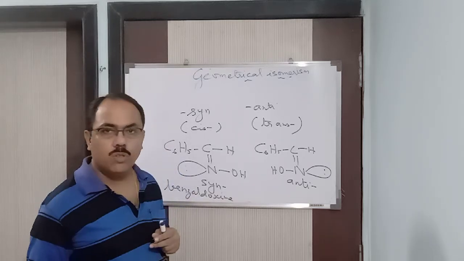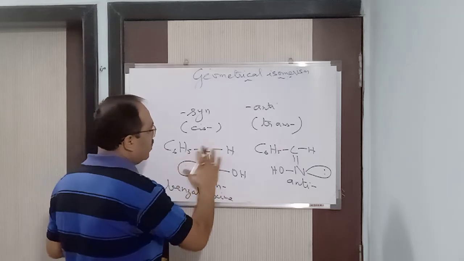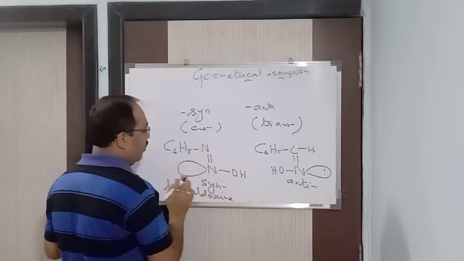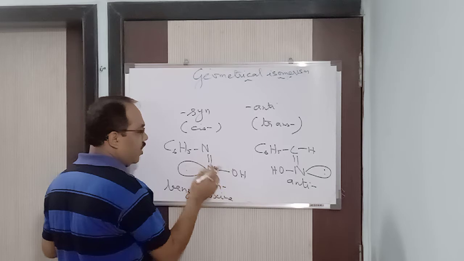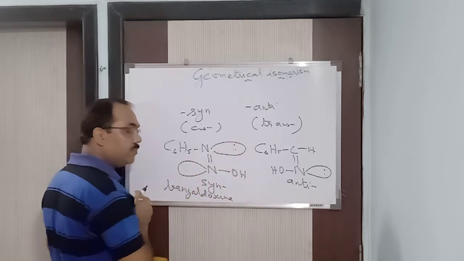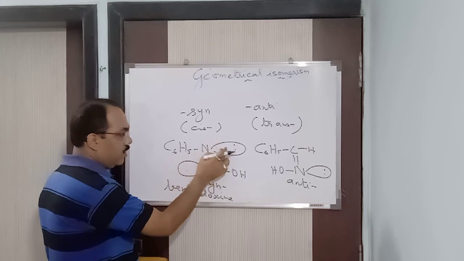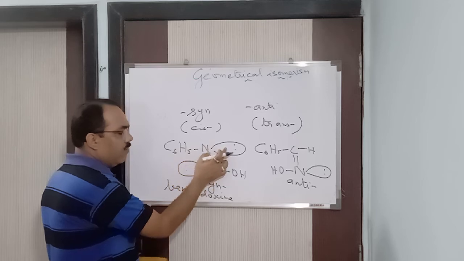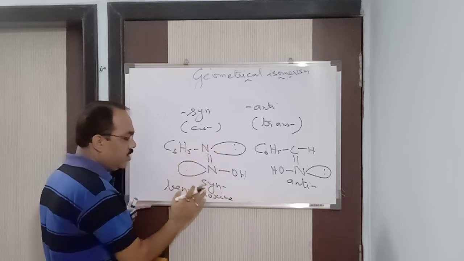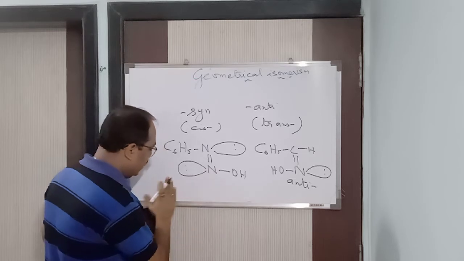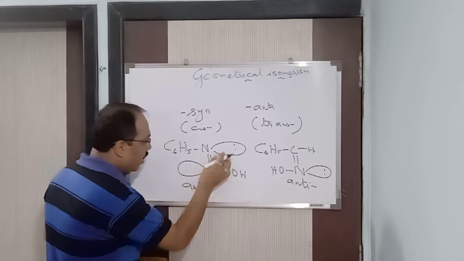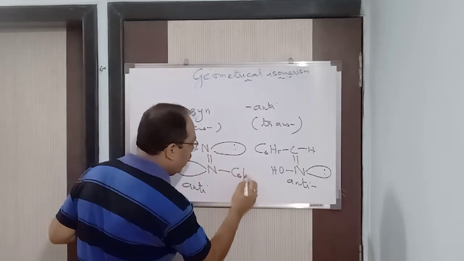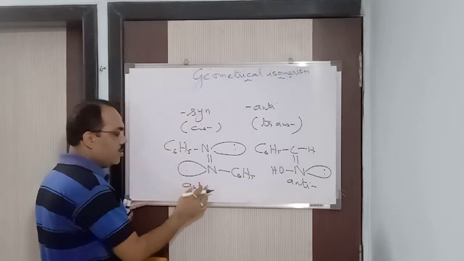Similarly, nitrogen also. See here you put N, and here you put N, with a double bond and C6H5. What is that? Lone pair. 1, 2, 3 bonds here; nitrogen has a maximum of 3 bonds, 1, 2, 3, and one lone pair. So this is not known as syn, this is known as anti. If this lone pair is on the opposite side, it is called anti. This one I am also writing as C6H5.